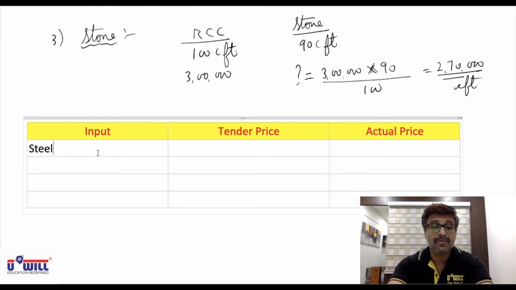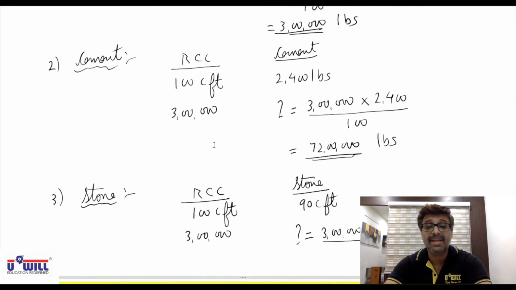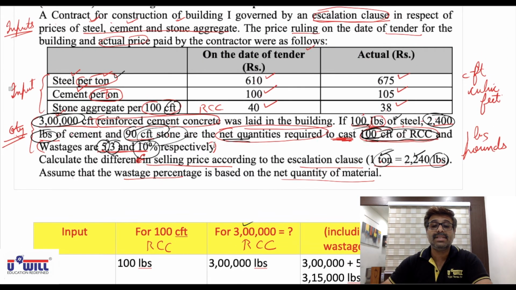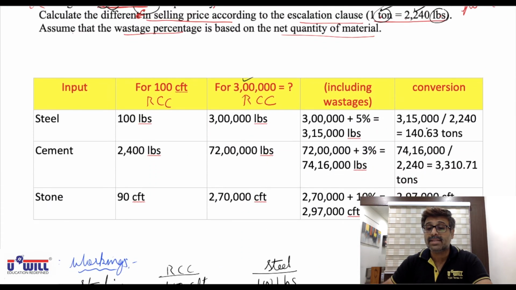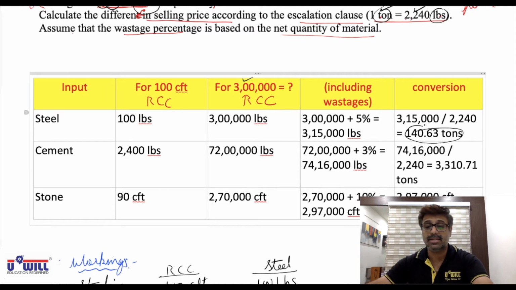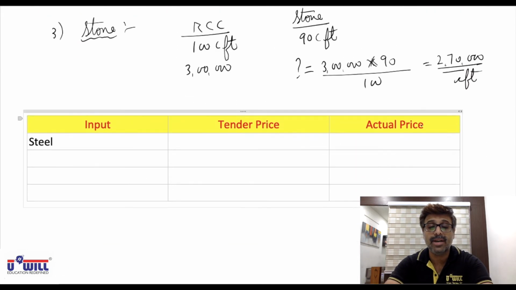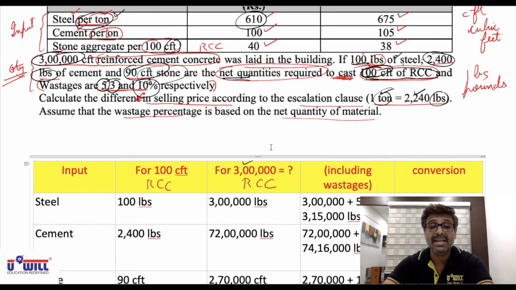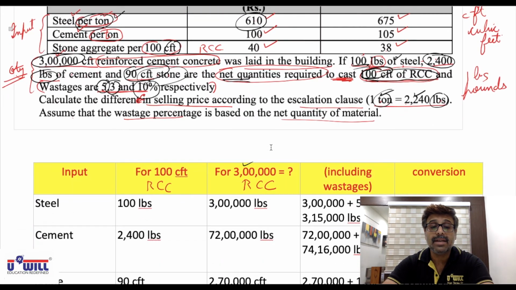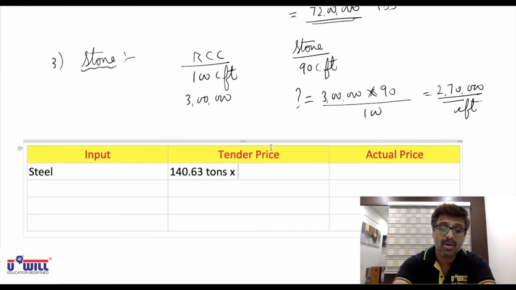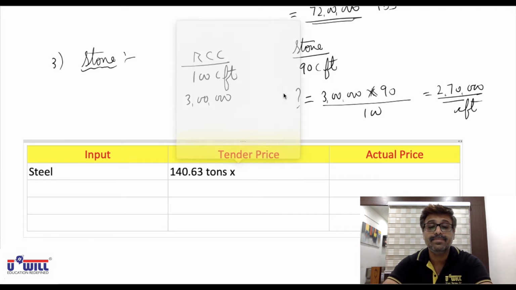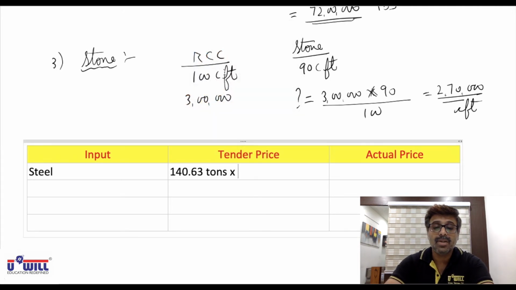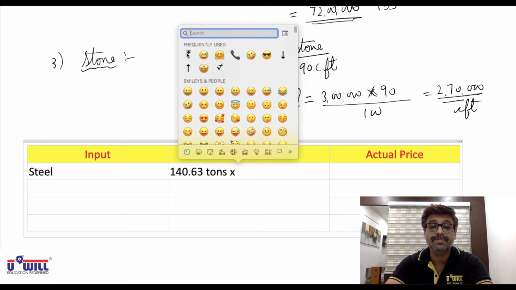So first we do it for steel. What is the tender price? The tender price, all of you can see here, is 610 per ton. We require 140.63 tons. So what is the price we had quoted? 140.63 tons multiplied by the price we quoted, which was 610 rupees.